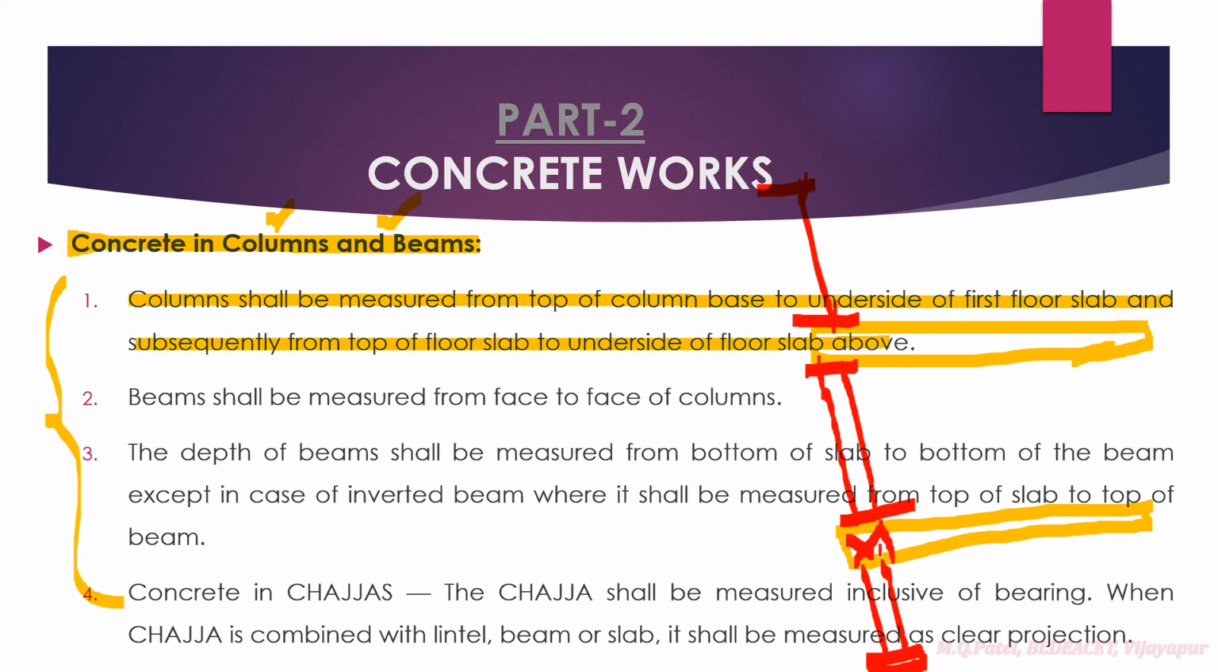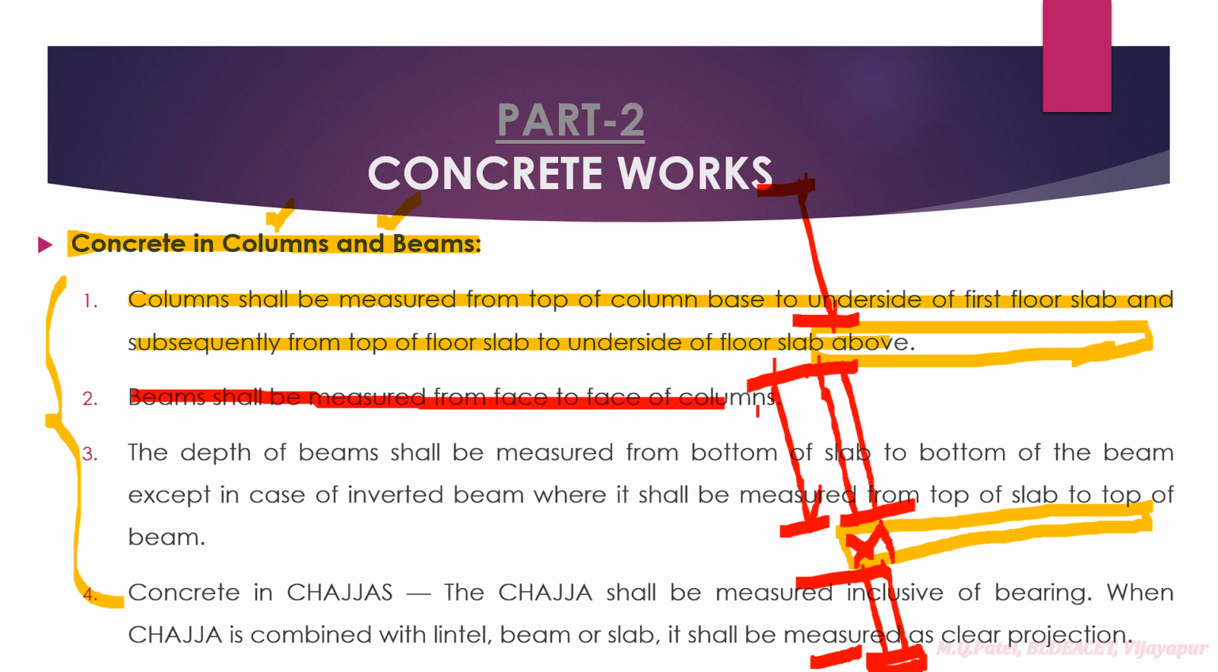This portion we are going to take in the slab quantity. Therefore from here till here we have to do the measurement. You may ask me the question, what about this quantity, since the column will run from here till the top? This concrete quantity will be measured in the slab quantity, right? This you should remember.